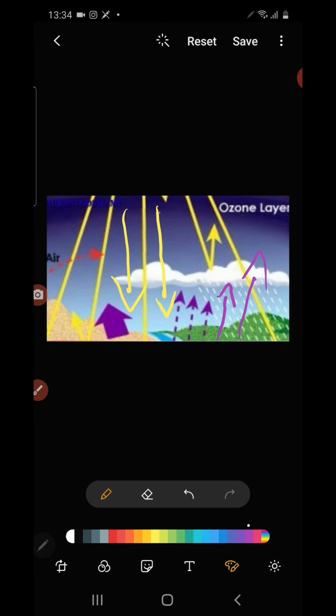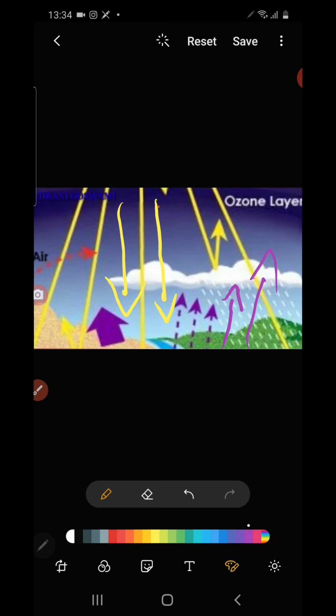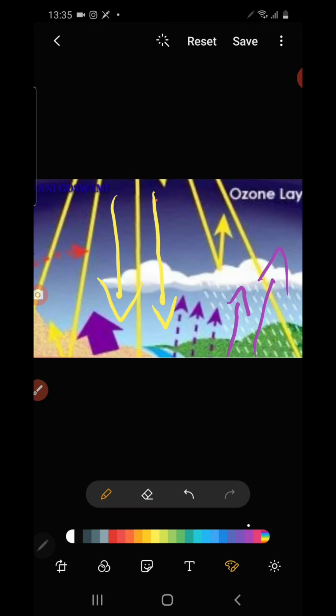So what is the definition of insolation and terrestrial radiation? The simple definition of insolation is that incoming solar radiation which is received by the earth in the form of short wave can be called insolation, and the radiation which is sent back to space by the earth in the form of long wave can be called terrestrial radiation.